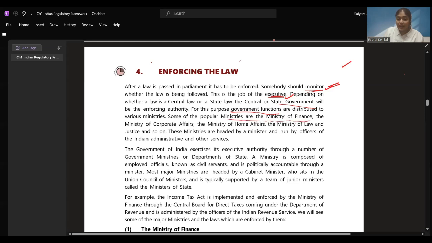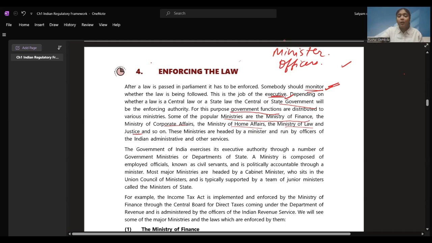Ministries are Ministry of Finance, Ministry of Corporate Affairs, Home Affairs, Law and Justice, right? These are some of the ministries, and there are many more ministries coming your way, right? These ministries are headed by a minister. A minister is the head of the ministries and they are run by officers. Officers are going to run these ministries from the Indian Administrative and other services.